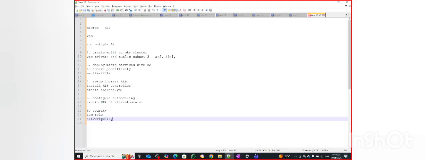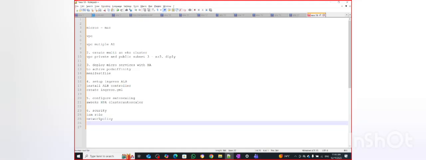If you want more security, you can secure all your secrets. We have Kubernetes secrets as well. In our organization we are using Kubernetes secrets with base64, but if you want more security you can use HashiCorp Vault as well.